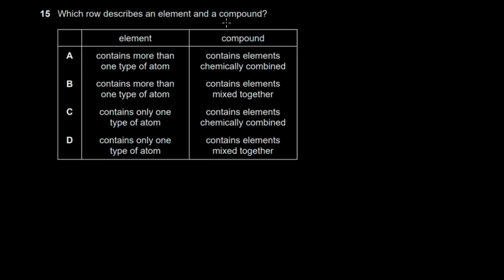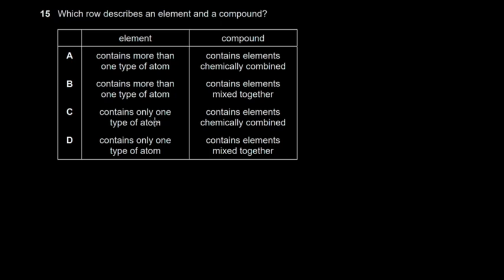Which row describes an element and a compound? So an element, the stuff that you see on the periodic table, those are elements. Maybe copper, silver, fluorine, chlorine, all those, they're elements. And the thing about elements is that they contain only one type of atom. We usually identify this type by what's called the atomic number or proton number.